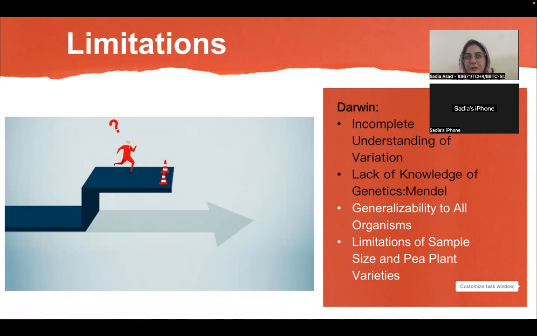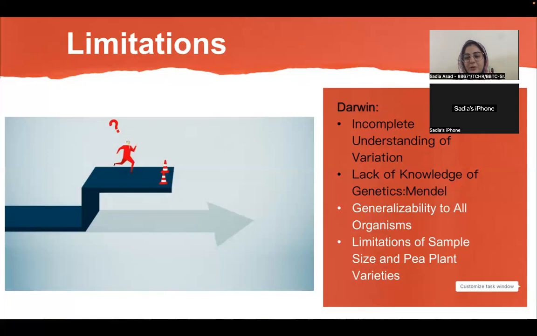But he lacked the basic understanding of genetics or inheritance because of the limitation of the scientific work and research techniques, etc. And obviously he lacked the knowledge of the genetic techniques which are more in practice in today's world.